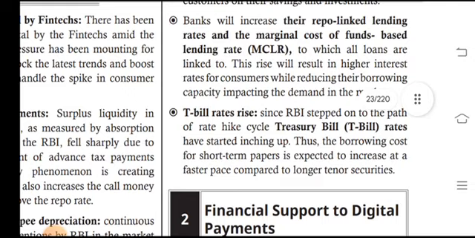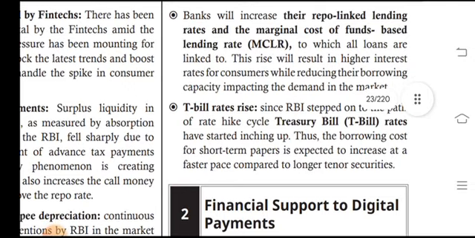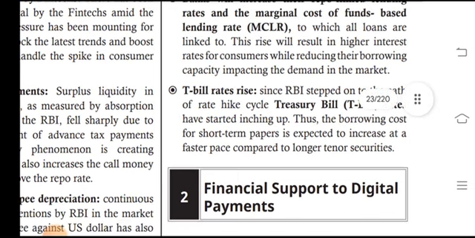Banks will increase their repo-linked lending rate and the marginal cost of funds based lending rates, MCLR, to which all loans are linked. This rise will result in higher interest rates for consumers while reducing their borrowing capacities, impacting demand in the market.